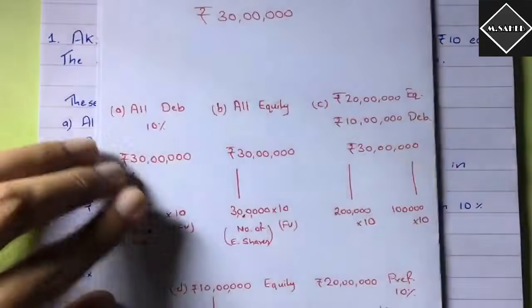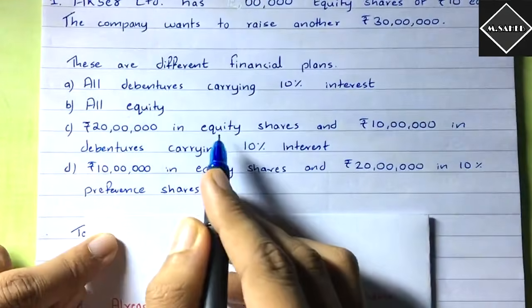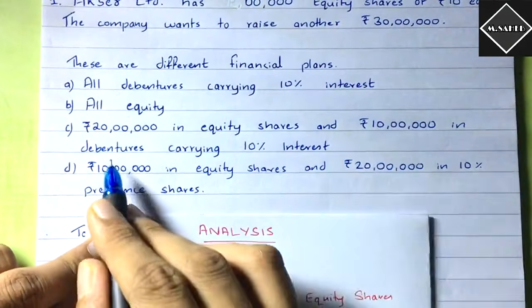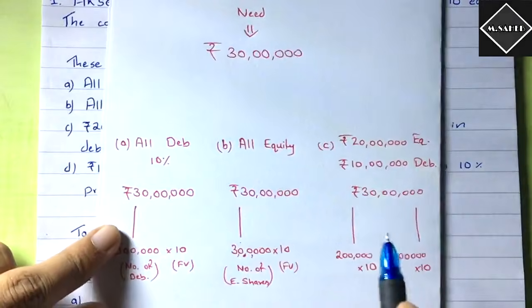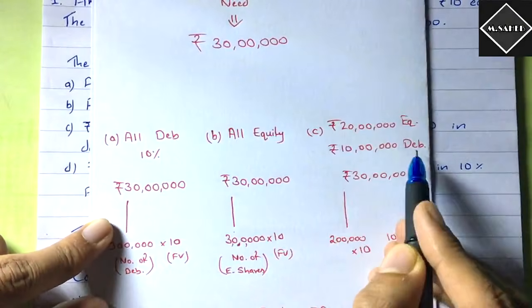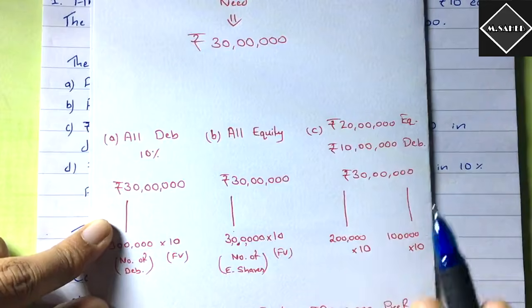So it's very important. And then the third plan that they have given us is 20 lakh rupees in equity shares and 10 lakh rupees in debentures carrying 10% interest. So they are going to issue 2 lakh equity shares and 1 lakh debentures.